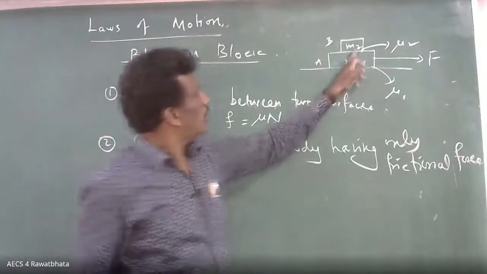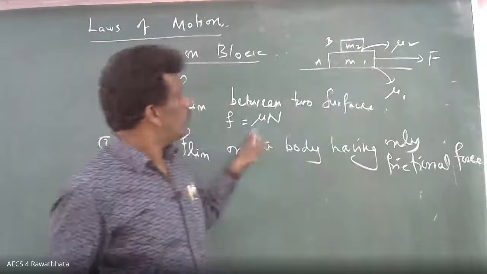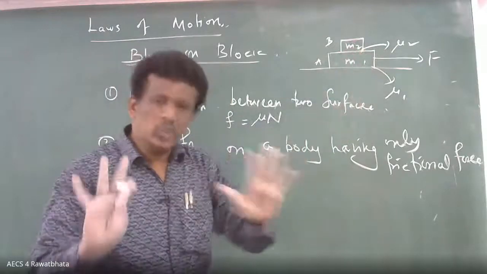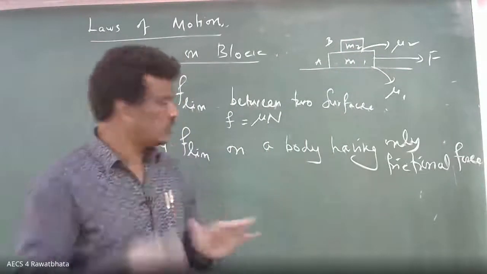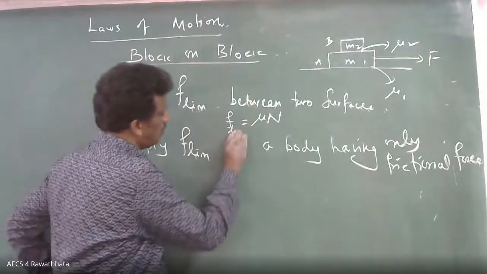Okay, so now you find out what is mu, mu2 in this case. What is N? Normal reaction. We'll do that. What is normal reaction? Yesterday also discussed, simple. So the first point is this: F limiting.